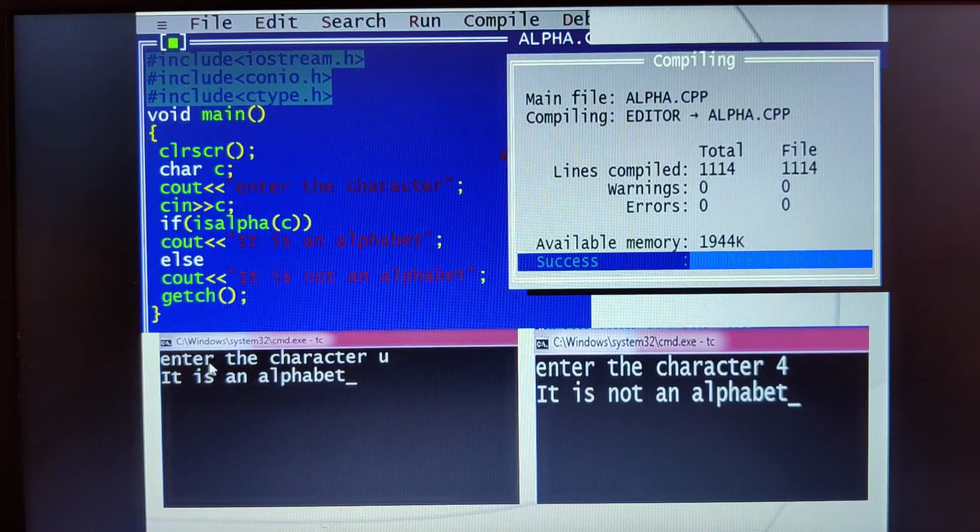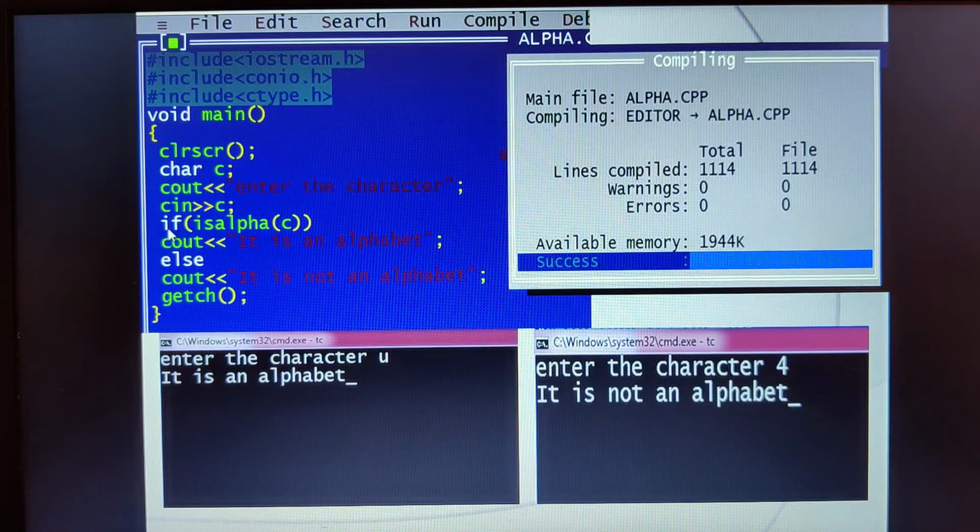Once we get the errors as 0, I can go for the execution. Now the first thing that happens, it asks me to enter the character. I will enter U. When I enter U, automatically it gives an output. Now how does the execution take place? The user has entered U.